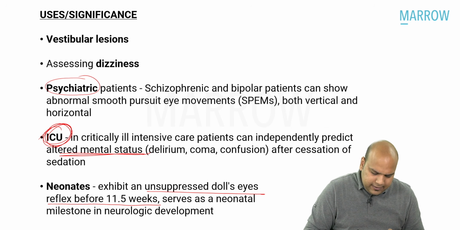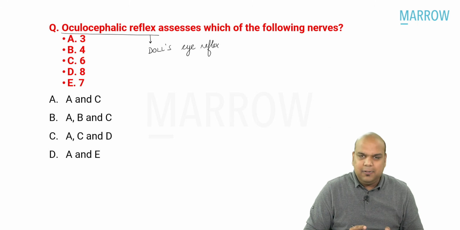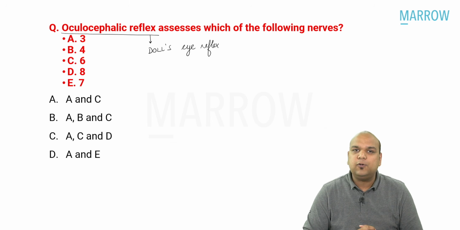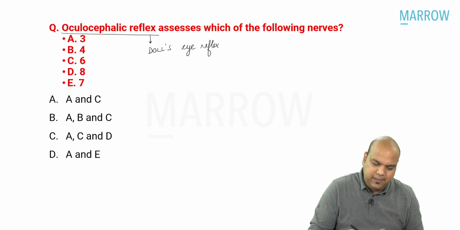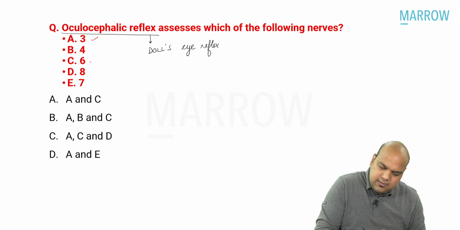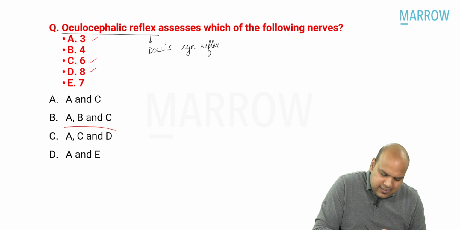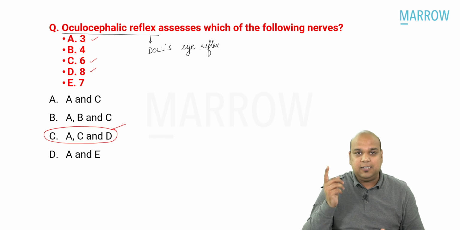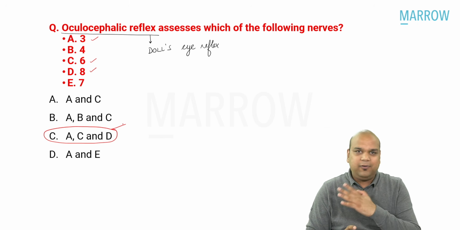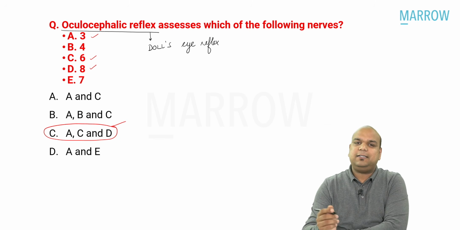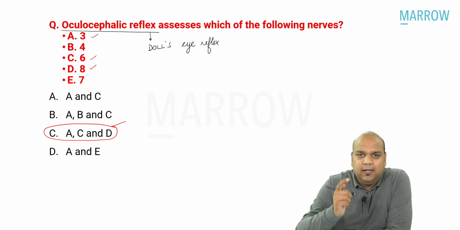Now, if I go back, everybody, brain stem lesion, the nerves which are present in the brain stem. So what is the oculocephalic reflex assessing? Third nerve, sixth nerve, and eighth nerve. So the answer is A, C, and D. Vestibular lesions, eighth nerve; sixth nerve, lateral rectus; third nerve, medial rectus, the extraocular muscles. The oculocephalic reflex or doll's eye reflex assesses the third nerve, sixth nerve, and eighth nerve.